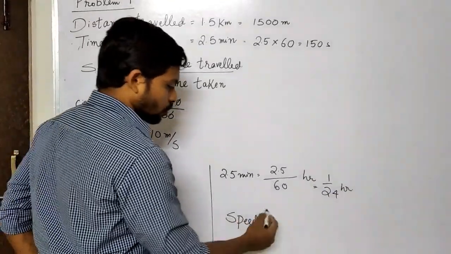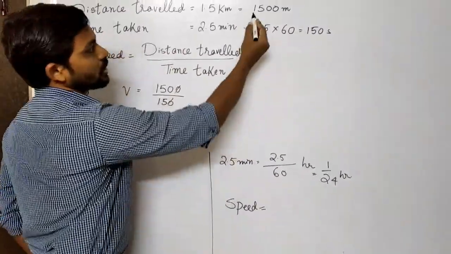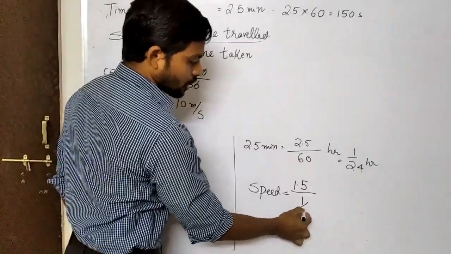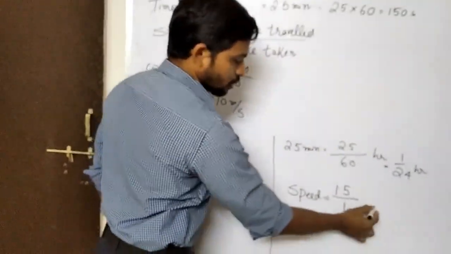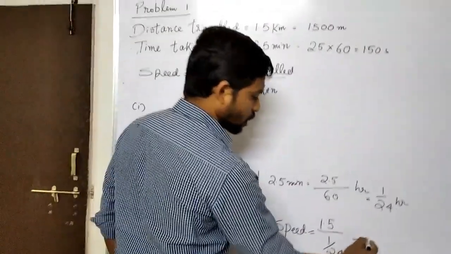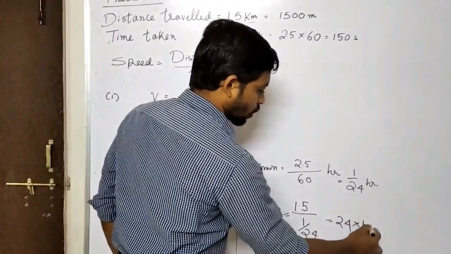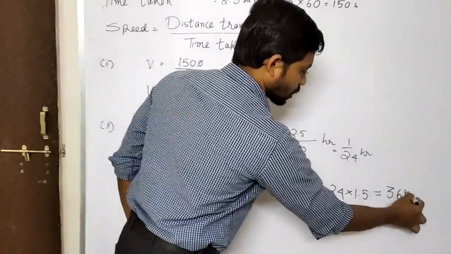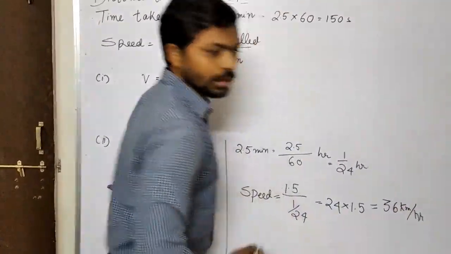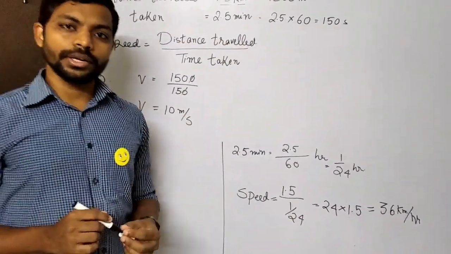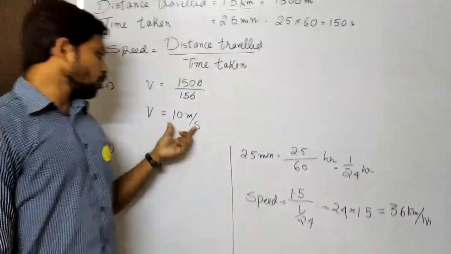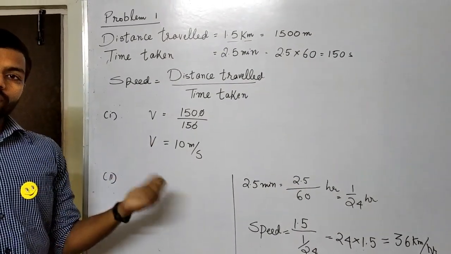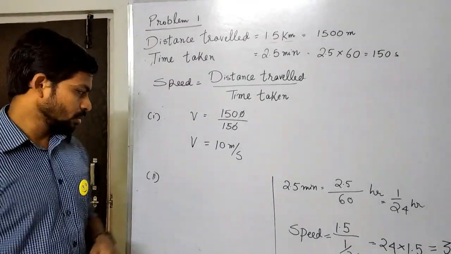Now let us calculate speed. Speed is equal to distance, 1.5 kilometer, divided by time, that is 1 by 24. So you are going to get 24 into 1.5, which is nothing but 36 kilometer per hour. This is one way of doing it. The other way is, we already know the speed in meter per second, which can be converted into kilometer per hour by the conversion factor 18 by 5. So let us see that.